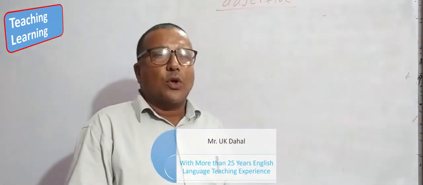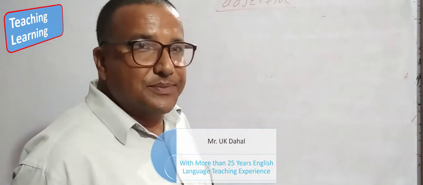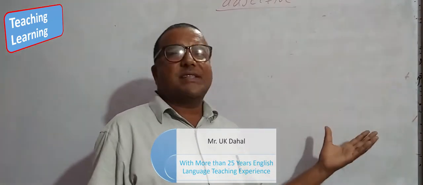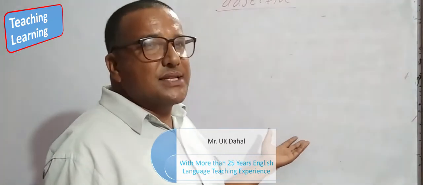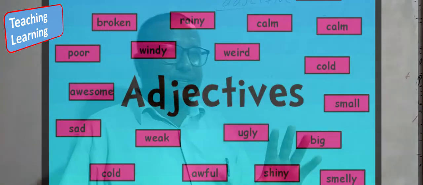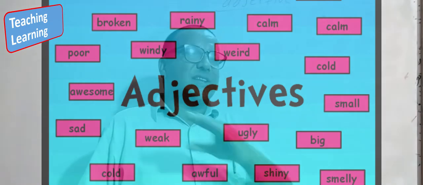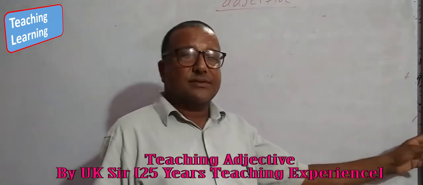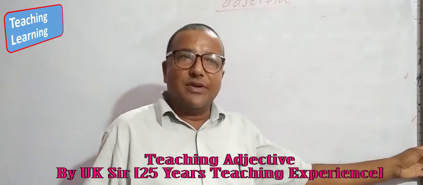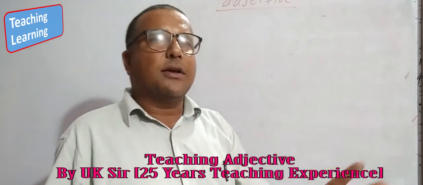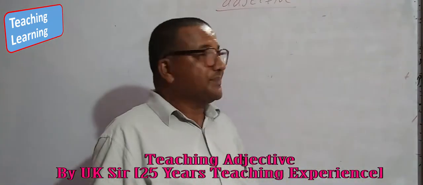Somewhere we have to use adjectives. Adjectives always help to make a sentence better. There are two kinds of adjective: one is short and one is long. A short adjective has one syllable. A long adjective has two or more syllables.